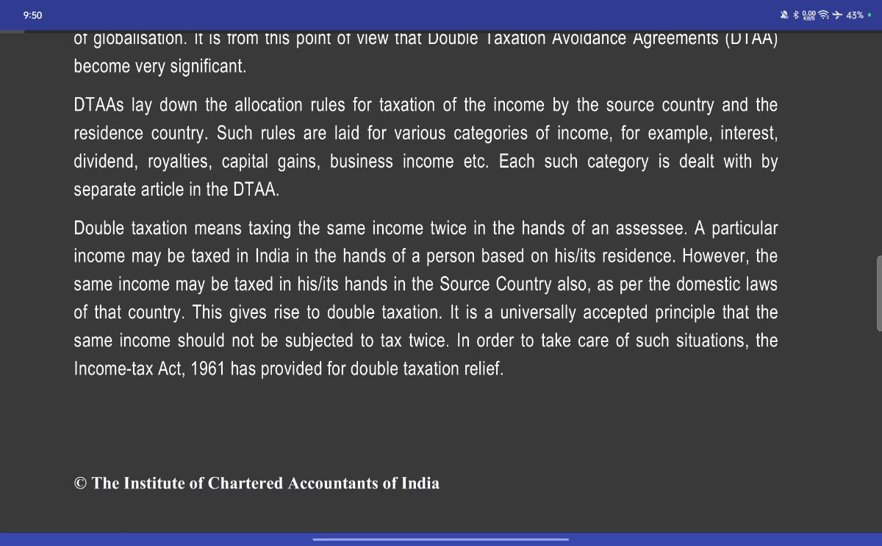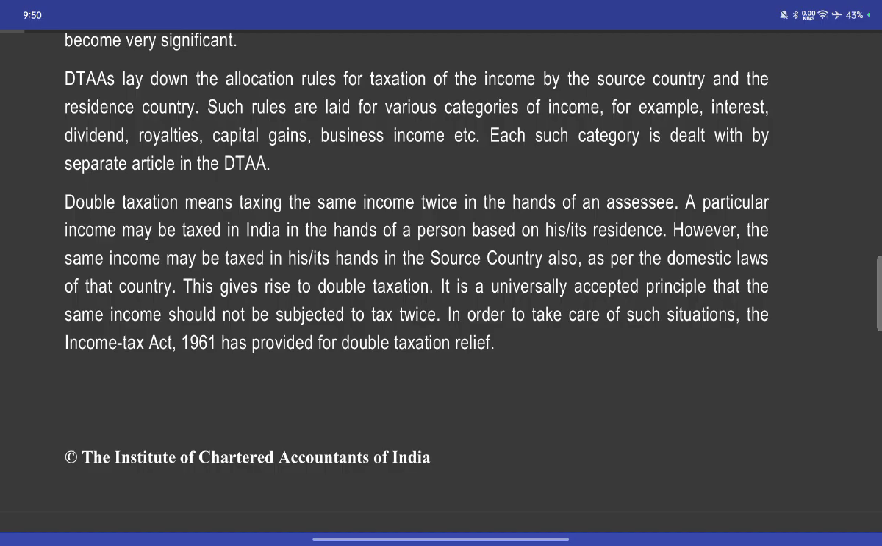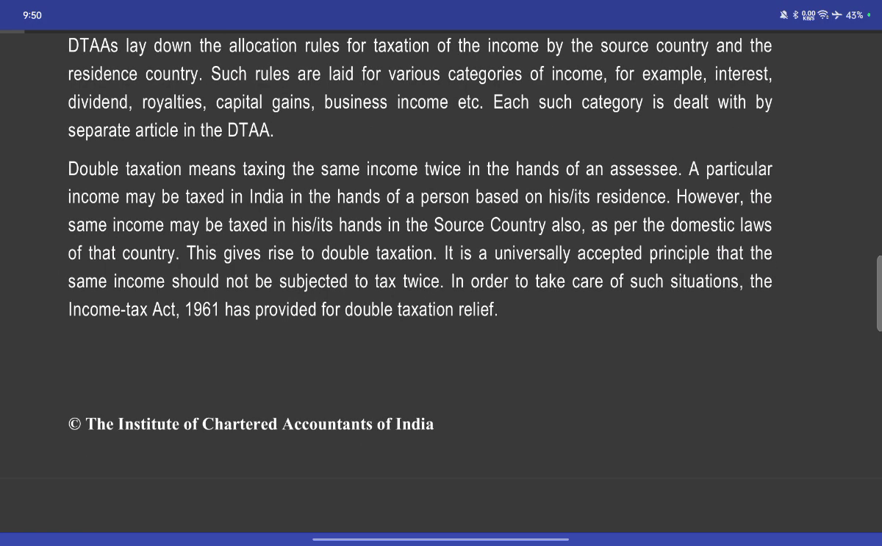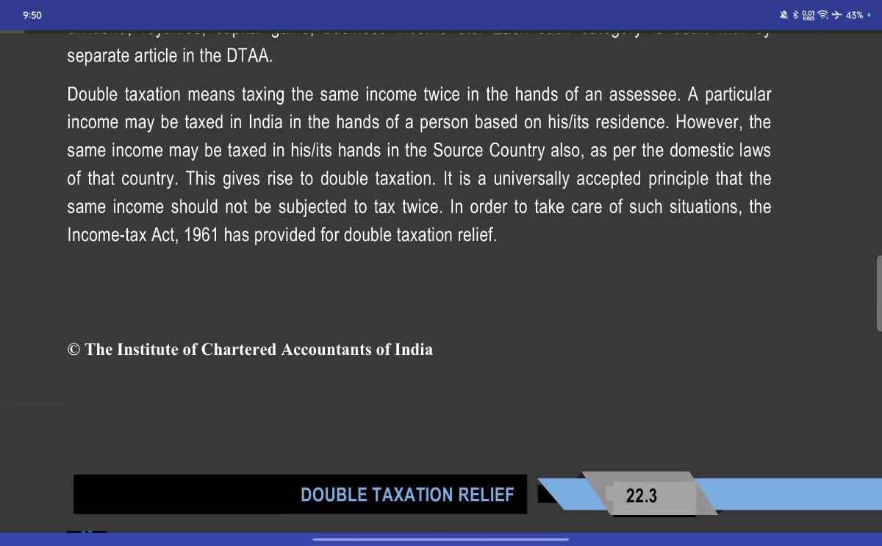The double taxation avoidance agreements, the DTAs, lay down the allocation rules of taxation of income between the source country and the resident country. The rules are laid down for various categories of income, for example, interest, dividends, royalties, capital gains, and business income. Each category is dealt with separately in the DTA.